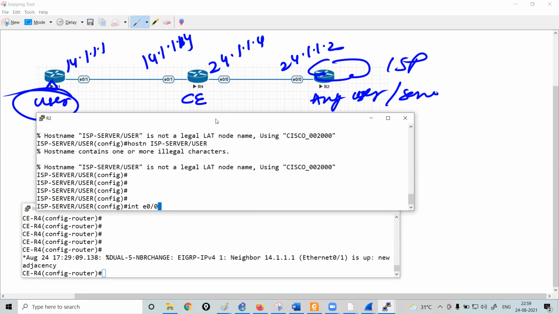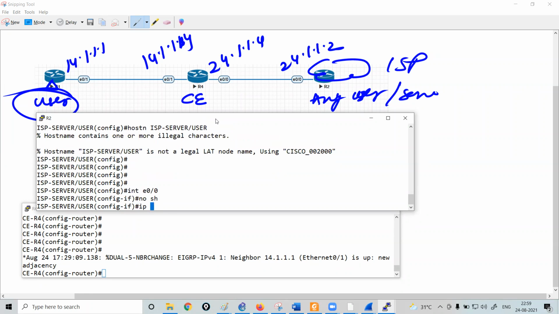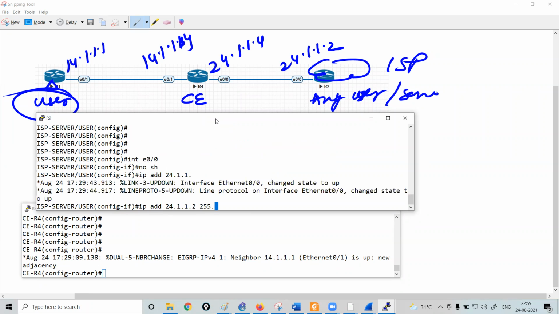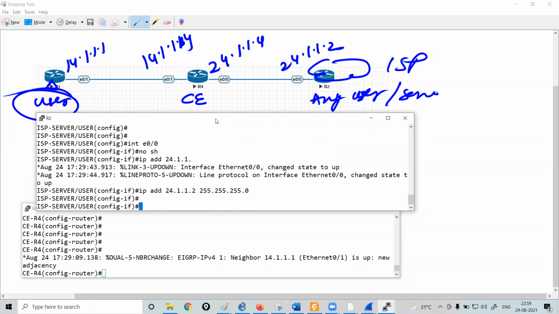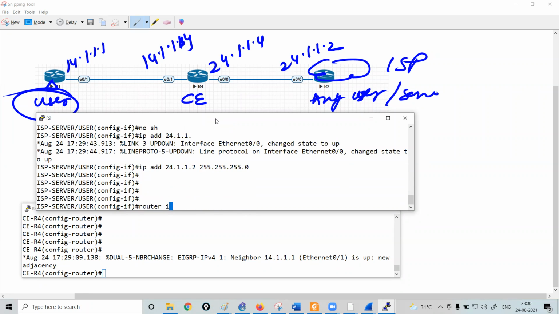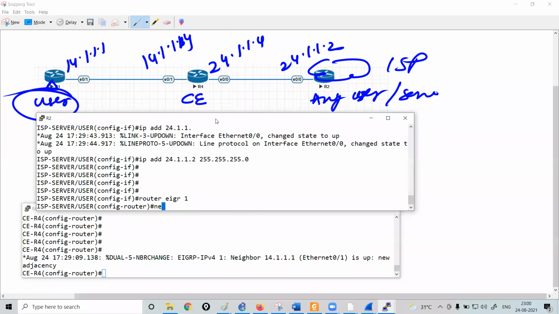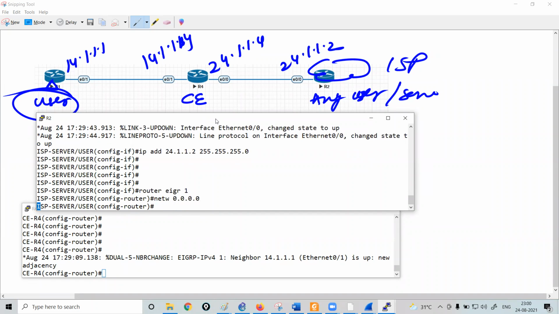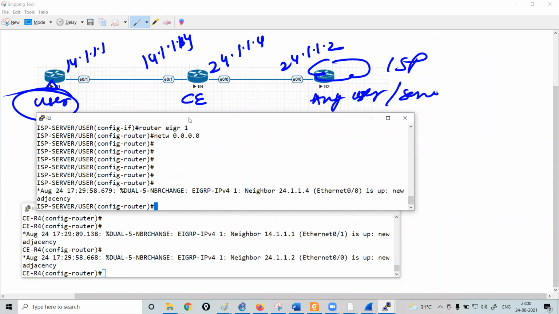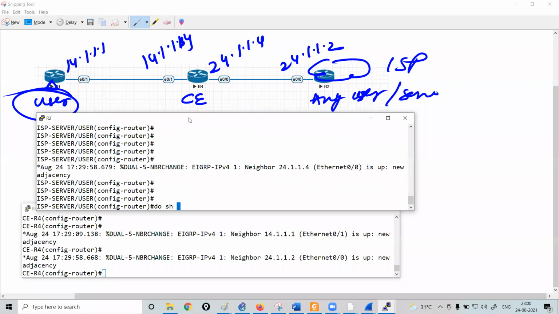Then interface e0/0, no shutdown, IP address 24.1.1.2 255.255.255.0, and router EIGRP 1, network 0.0.0.0. That's it. So now we just need to make sure there is end-to-end reachability.